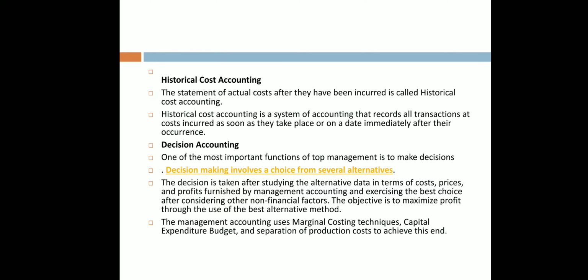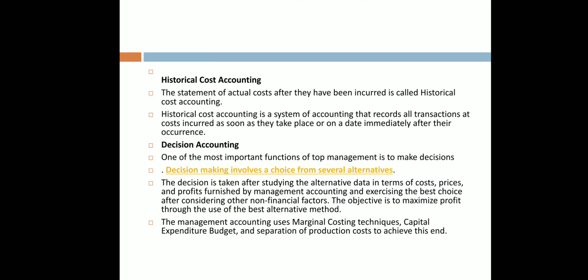Historical accounting. The statement of actual cost after they have been incurred is called historical accounting. It is a system of accounting that records all the transactions at cost incurred as soon as they take place. Decision accounting. One of the most important functions of management is to take decisions. Decision making involves choice from several alternatives.